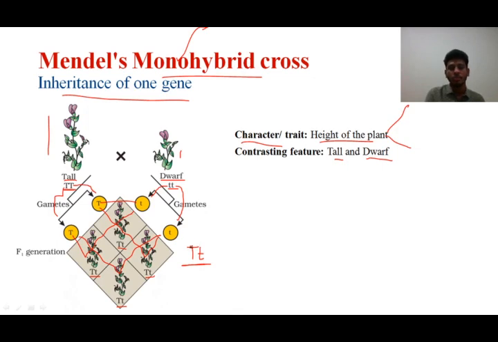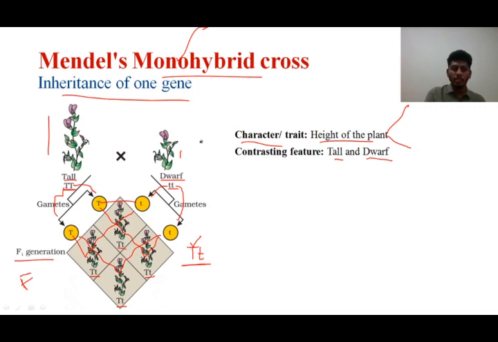Why are they heterozygous? Because they have 2 dissimilar alleles. Why are they tall? Because the one allele which is expressing is a tall coding allele. So all the plants that we have got in this generation, when we cross the parental generation, are heterozygous tall plants, and this new generation of offspring we call the F1 generation. F stands for filial generation. So this is the first filial generation we have got from this parental generation.